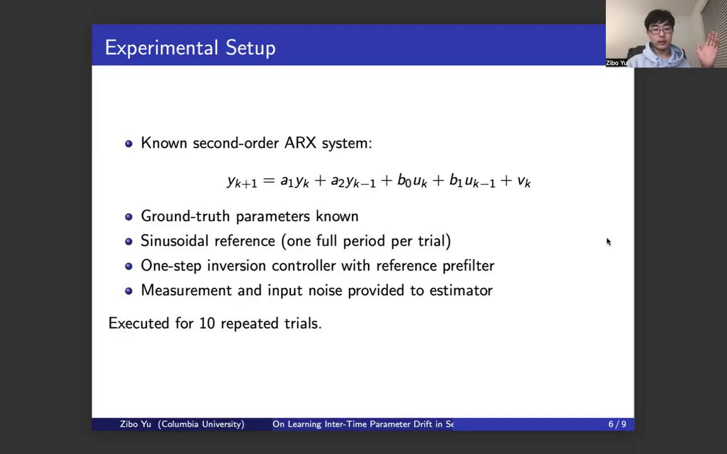This is a dead simple regression model. V k is the input. We're using this model to track a sinusoidal reference signal. We use a one-step inversion controller with a reference pre-filter to control the sequence. And then we artificially mixed in measurement and input noise to the estimator.